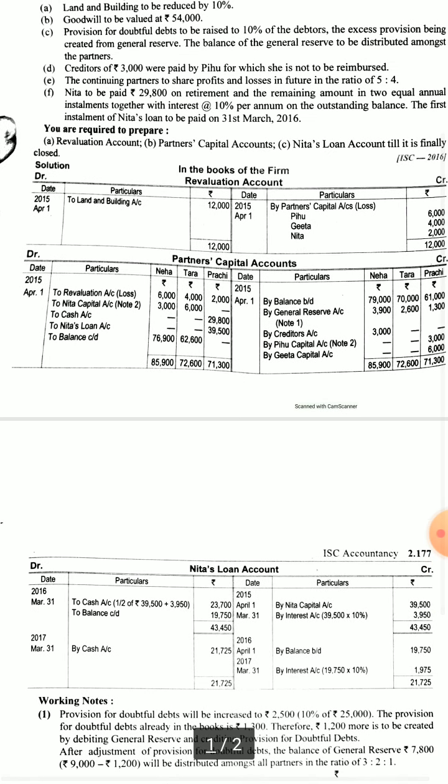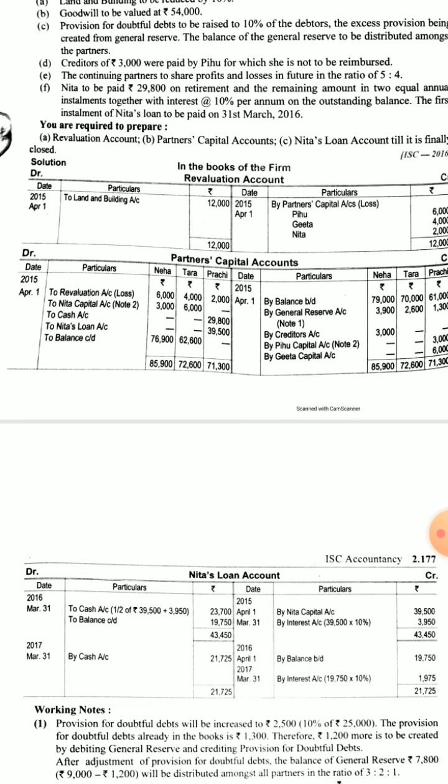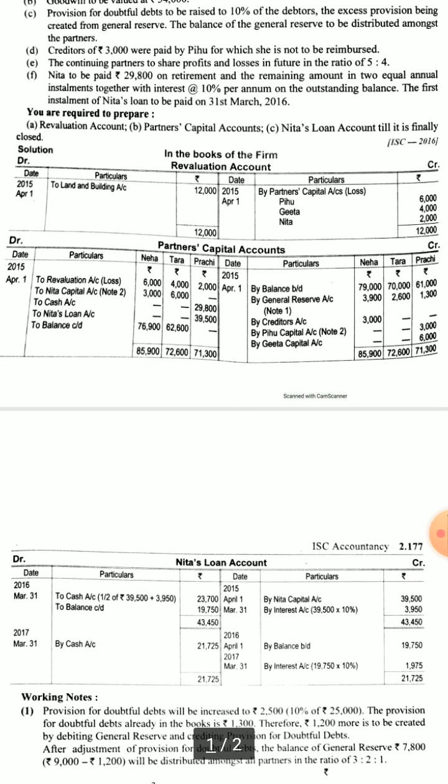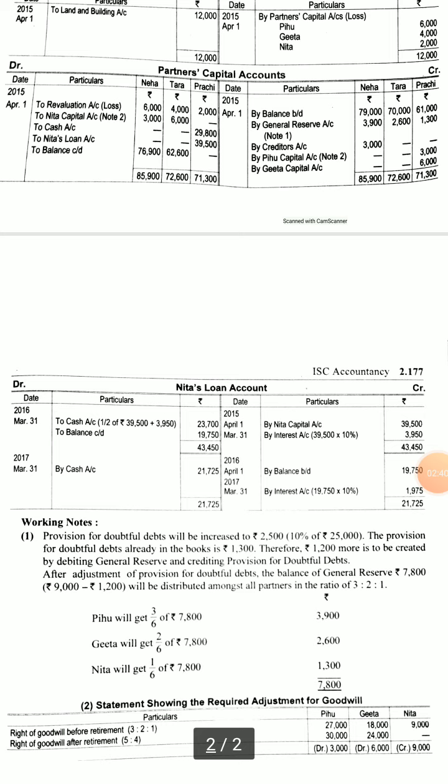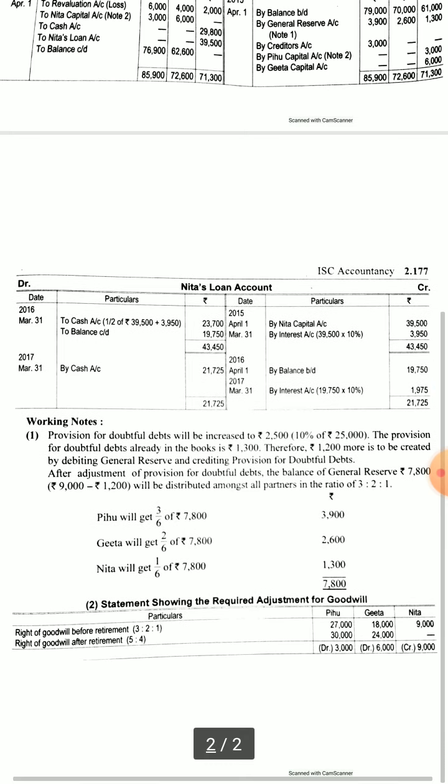Now we will make the capital account. So after transferring the revaluation account and the debit, and Nita's adjustment for goodwill in the debit side, again in the credit side, general reserve will be distributed. Creditors 3000 will be paid by Neha, so she will be credited by 3000. And again for the adjustments in note 2, Pihu's capital will be credited and Geeta's capital 6000.